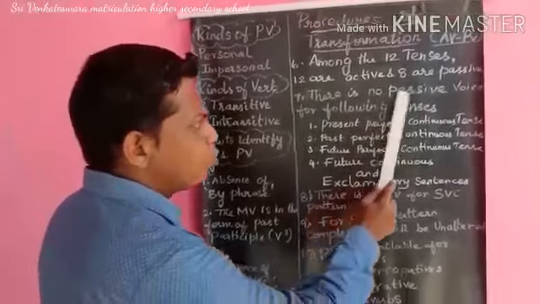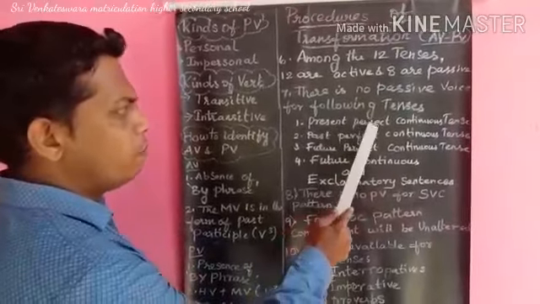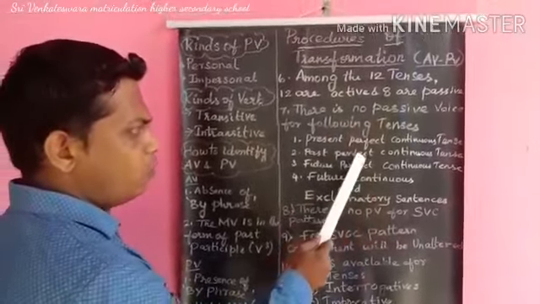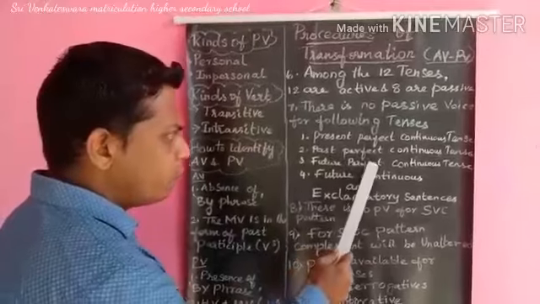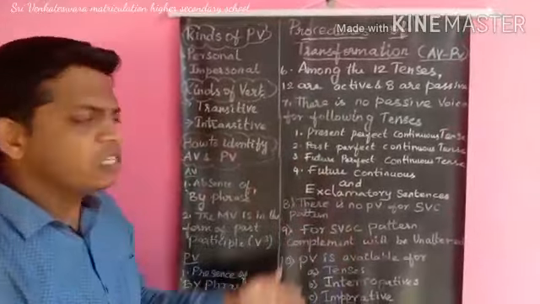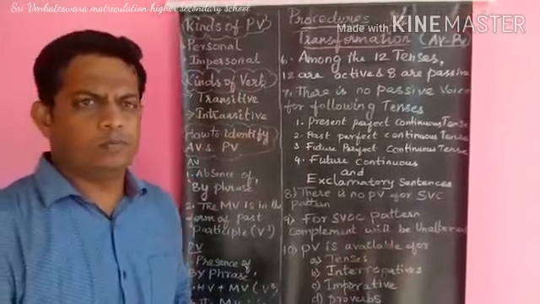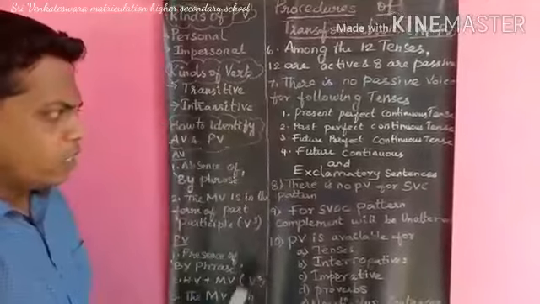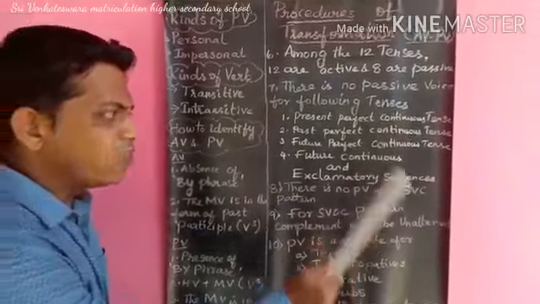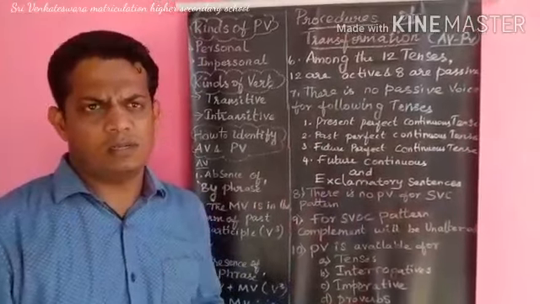There is no passive voice for the following tenses: present perfect continuous, past perfect continuous, future perfect continuous, and future continuous. And there is no passive voice for exclamatory sentences also. Eighth one, there is no passive voice for the SVC pattern. For example, I am a doctor. There is no passive voice for this.